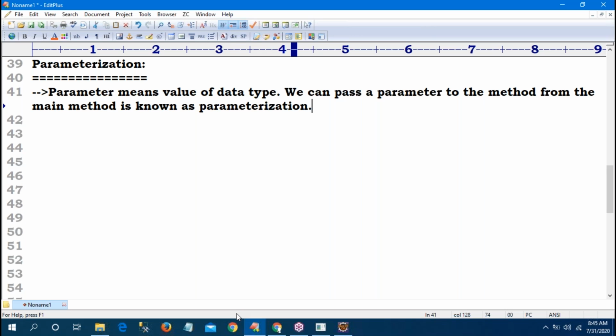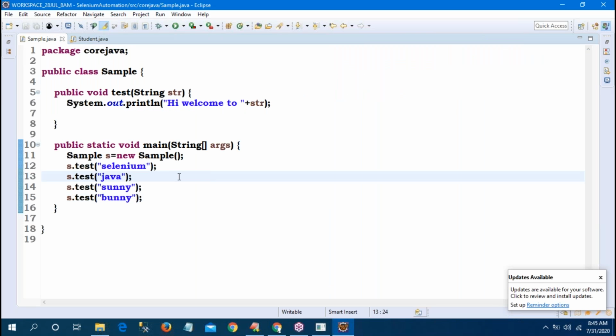So we can pass a value from the main method to the method. Observe, sir, whenever you run the program, the first method won't execute. Java will run from line number 11. JVM will go to the main method first. So line number 11 will be executed first, meaning the object is created. Next line number 12, Selenium will be passed. Next Java will be passed. Sunny will be passed. Bunny will be passed. So the value I am passing to that method is called the parameterization concept, sir.